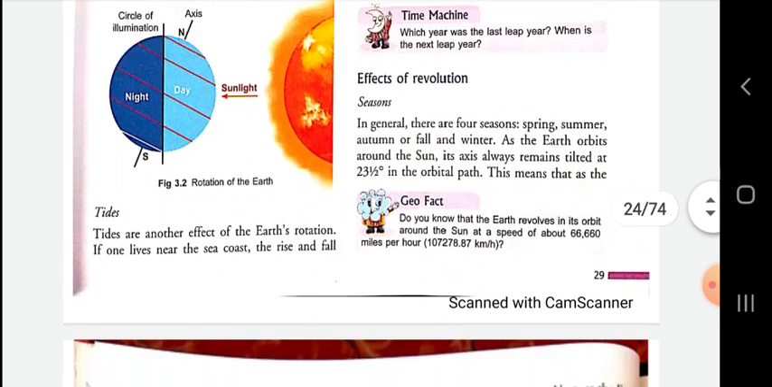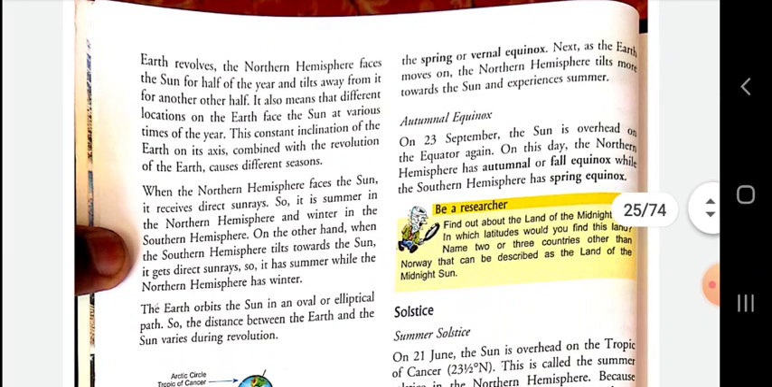This means that as the earth revolves, the northern hemisphere faces the sun for half of the year and tilts away from it for the other half. It also means that different locations on the earth face the sun at various times of the year. This constant inclination of the earth on its axis, combined with the revolution of the earth, causes different seasons. Then what causes different seasons is clear, everybody.